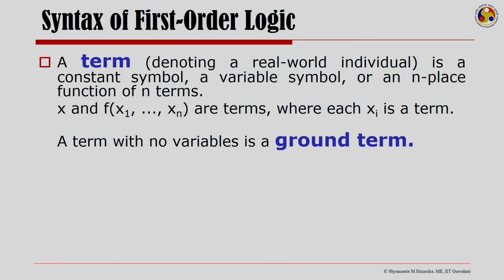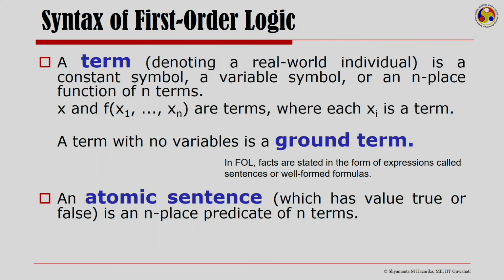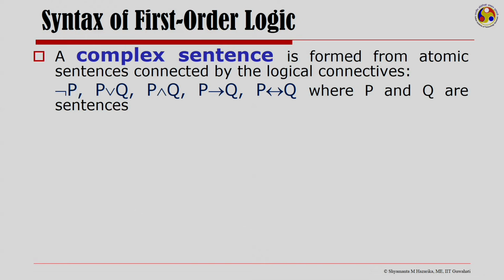So, a term in first order logic is a constant symbol, a variable symbol, or an n-place function of n terms. A term with no variables is a ground term. In first order logic, facts are stated in form of expressions called sentences or well formed formulas. Of these, the atomic sentence is an n-place predicate of n terms. A complex sentence is formed from atomic sentences when they are connected by the logical connectives.